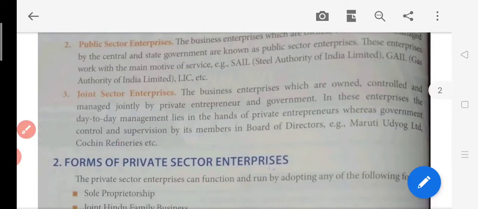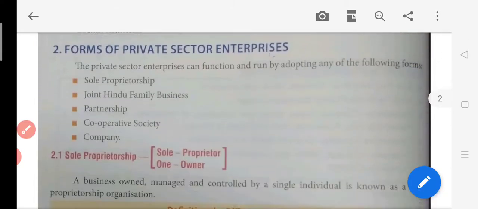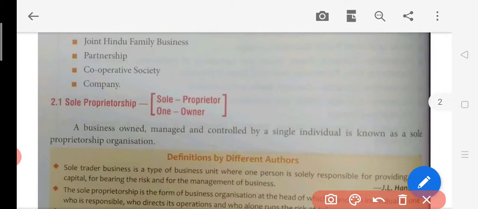Now let us see the forms of private sector enterprise. The first form will be sole proprietorship. So what is sole proprietorship? When a business is owned, managed and controlled by a single person, then it is called sole proprietorship. यहाँ पर एक ही पर्सन है जो पूरे बिजनेस को ओन कर रहा है, मैनेज कर रहा है और कंट्रोल कर रहा है. ठीक है, इसको बोलते हैं सोल प्रोप्राइटरशिप. Simple words, you can say that it is a one-man army.